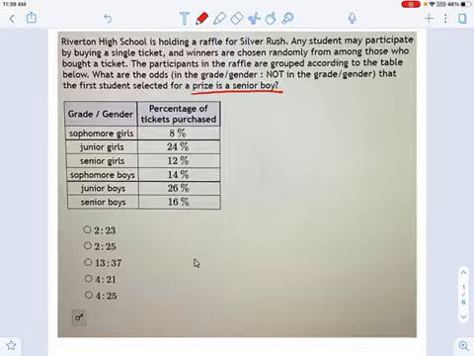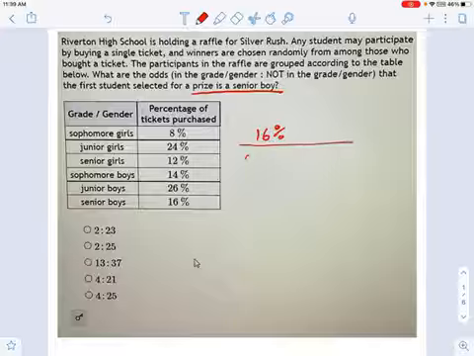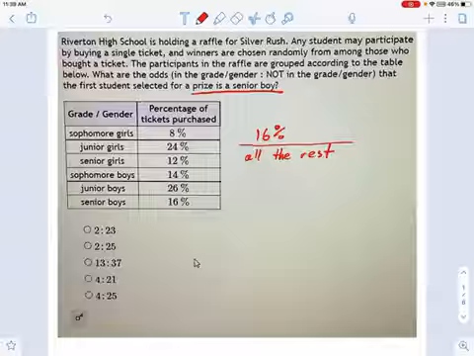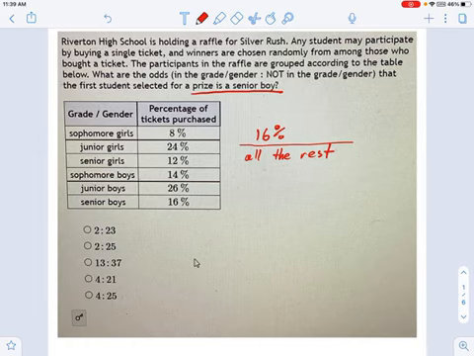Well, it's just going to be 16%, that's the number of senior boys, versus all the rest. Right? Those are your odds. 16% divided by all the other percents. So if you add up all the other percents, if I did this right, 8 plus 24 plus 12 plus 14 plus 26.